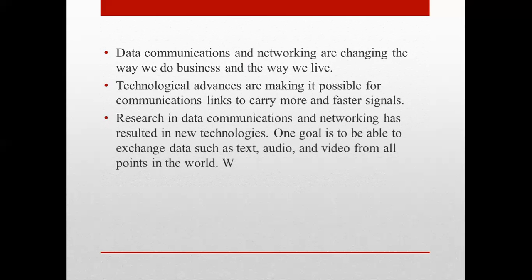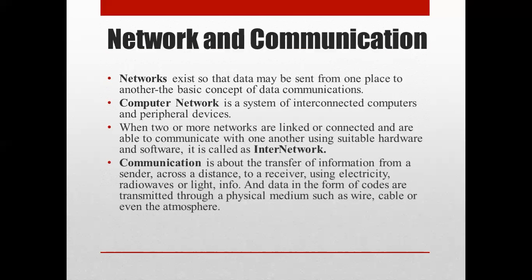In this communication, the first thing that comes up is our network, the computer network, and then comes our communication part, and that leads us towards data communication and networking. So the first thing that we need to know about is the network. A network basically exists so that data may be sent from one place to another place, and that becomes the basic concept of data communication. A computer network is nothing but a system of interconnected computers and peripheral devices.